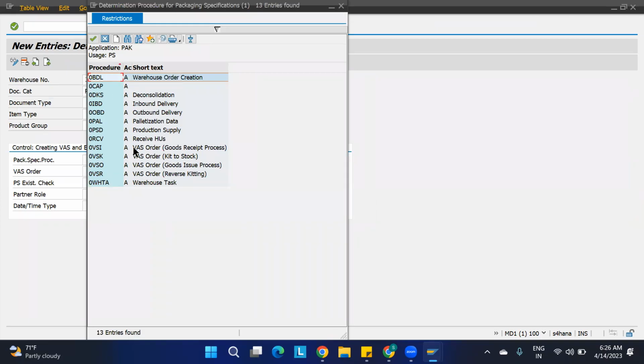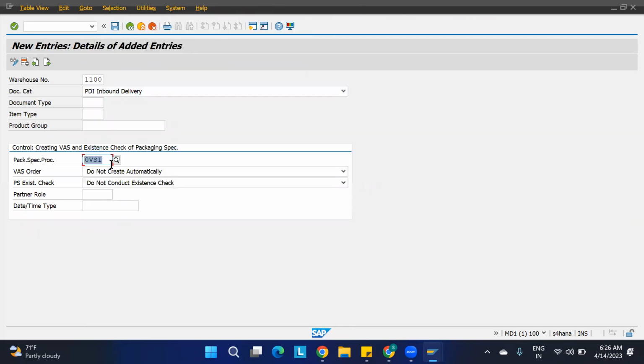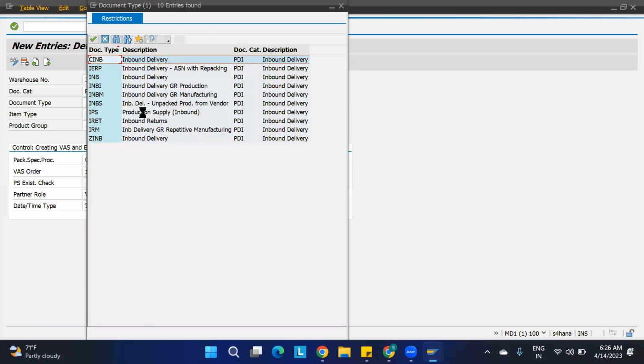Okay, for outbound we are having 0VSO. Okay, this is the inbound delivery. For the goods receipt I'm taking this one. Okay, and I'm providing this partner. I'm going to put the vendor and this is delivery. Okay, so here I'm taking the inbound delivery. This is the document type, INB.